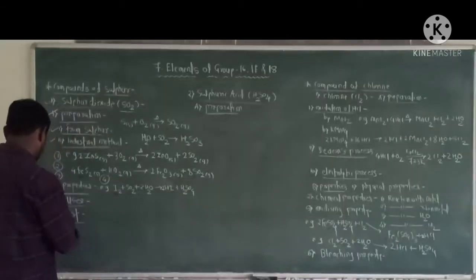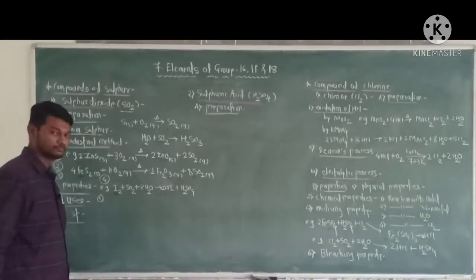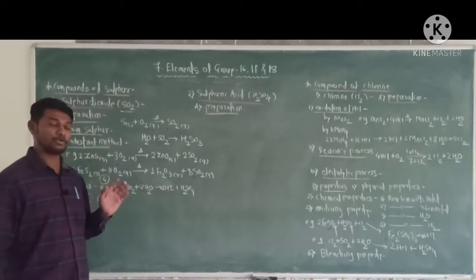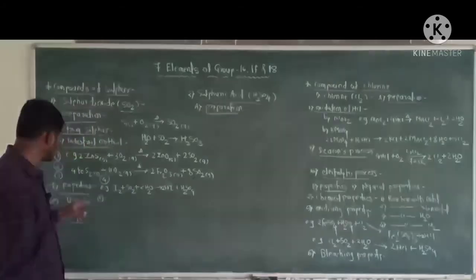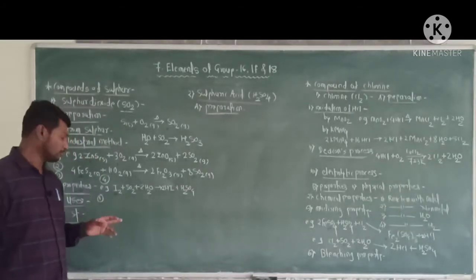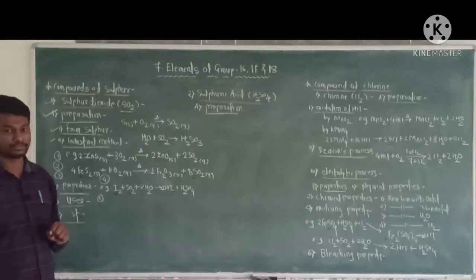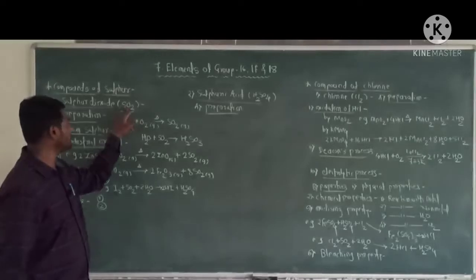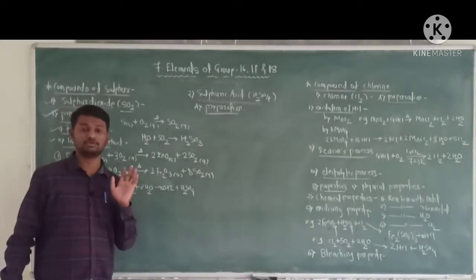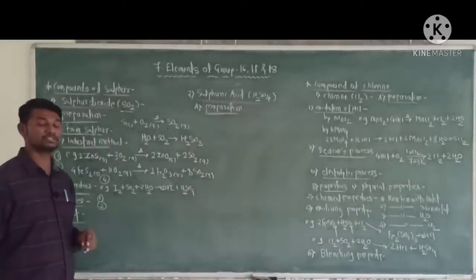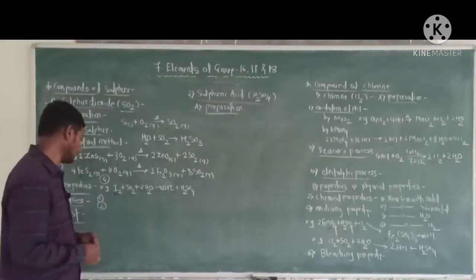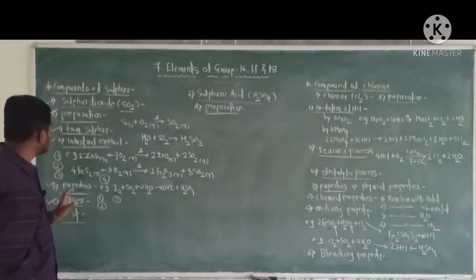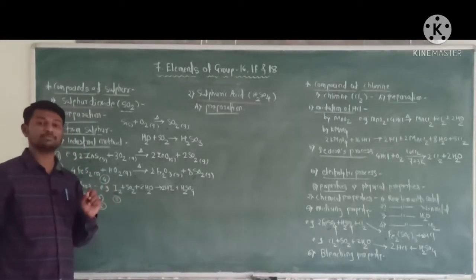Next, uses. First, sulfur dioxide is used in the petroleum and sugar industry. Second, liquid sulfur dioxide is used as a solvent. Third, sulfur dioxide is used as a preservative.